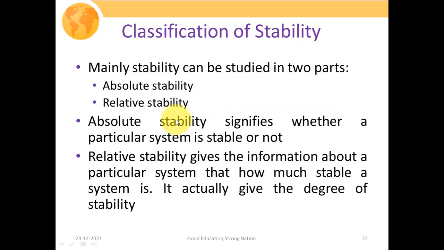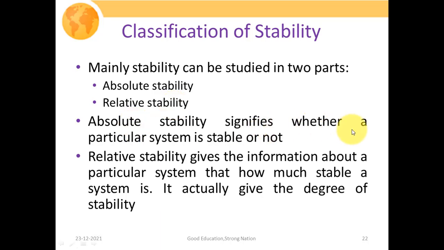Now we're going to discuss the classification of stability. Mainly, stability can be studied in two parts. Number one is absolute stability and the second one is relative stability. Absolute stability gives us the answer in binary terms, that is, whether a given system is stable or unstable. Whereas relative stability gives us information about whether our system is stable or unstable with respect to another system, or if the system is stable, how much stabler it is than another system.